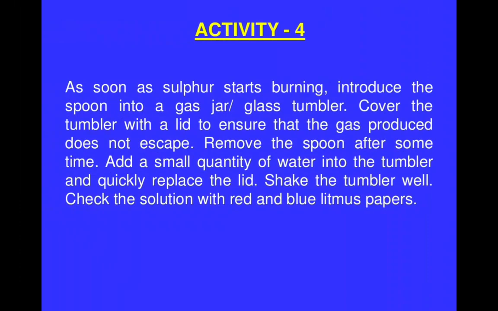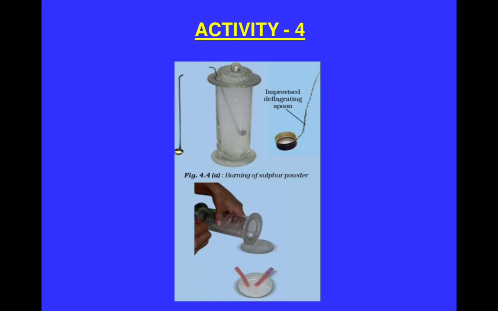As soon as the sulfur starts burning, introduce the spoon into a gas jar or gas tumbler. Cover the tumbler with a lid to ensure that the gas produced does not escape. Remove the spoon after some time. Add a small quantity of water into the tumbler and quickly replace the lid. Now shake the tumbler well and check the solution with red and blue litmus paper. You see what happens to this solution.